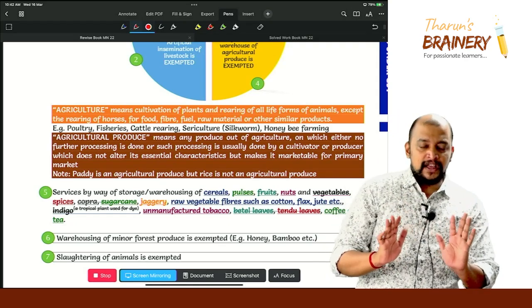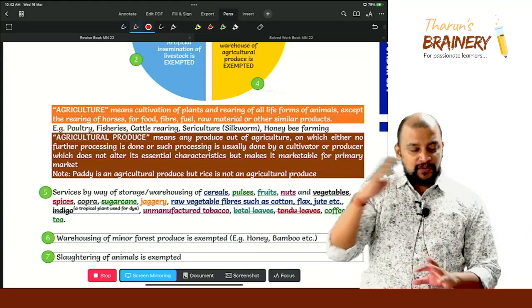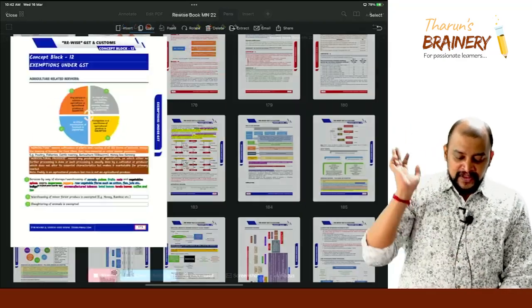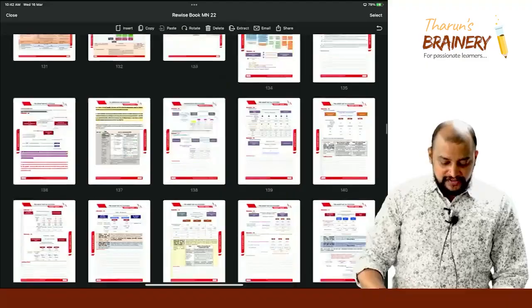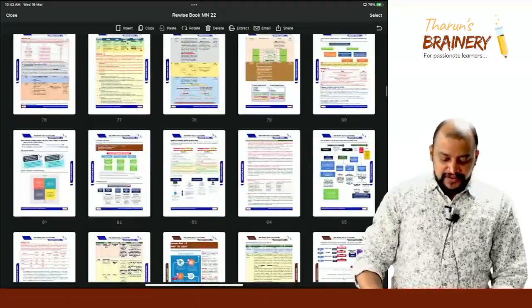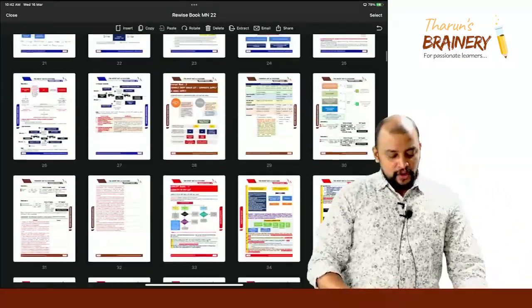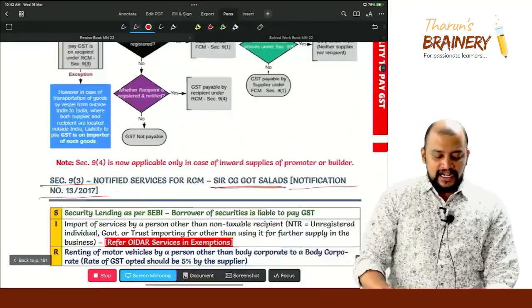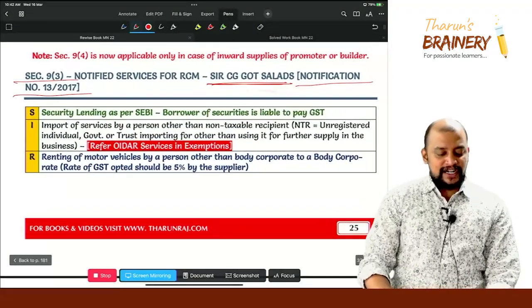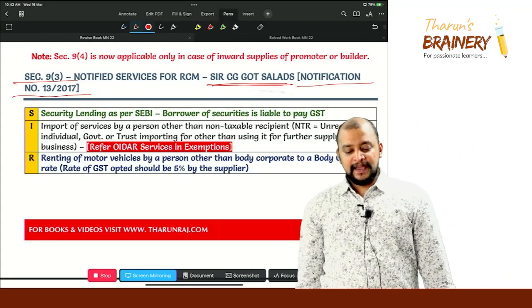That's why, okay, there will be shifting between the pages. So please, you can give the cross reference of the page numbers that we refer. So first, for security lending there is no cross reference. Security lending we don't have any exemption, but try to understand what is security lending.